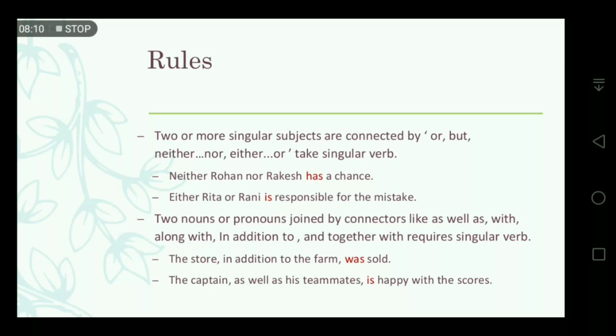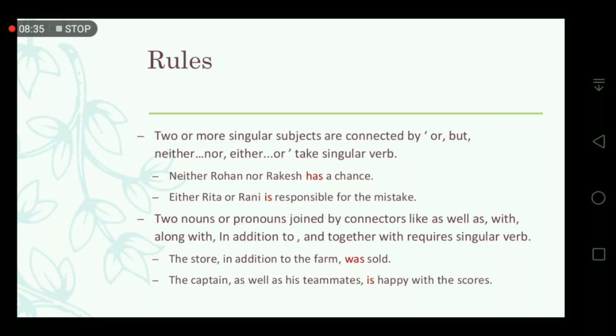Because neither nor and either or give the sense of options, alternative choice. So choices should be taken as one, not two. So in that sense, we have to use the singular verb. Clear?